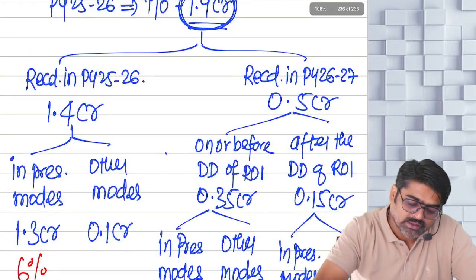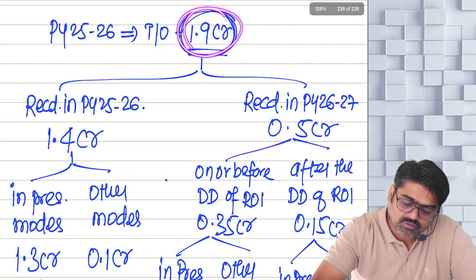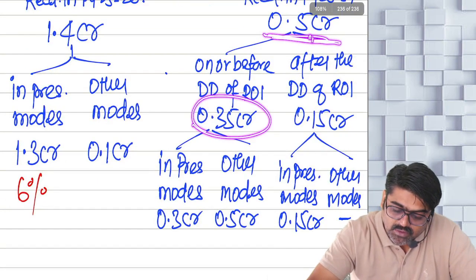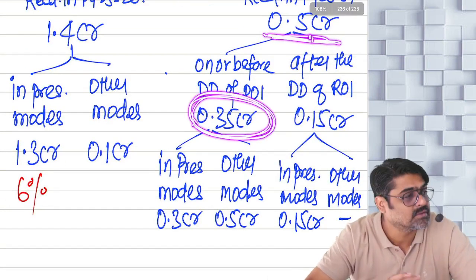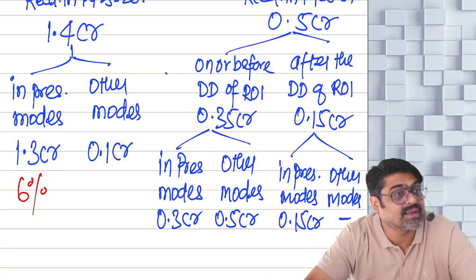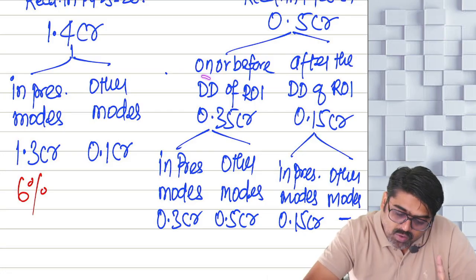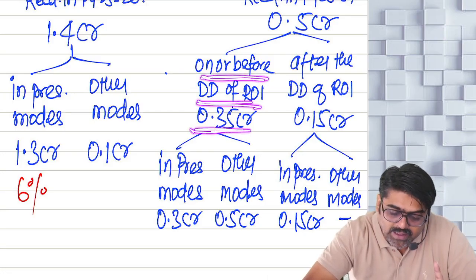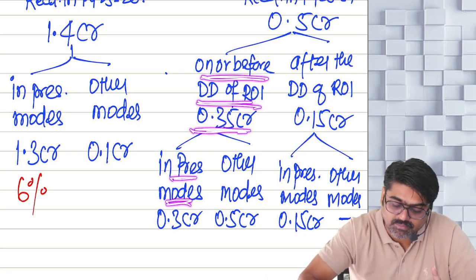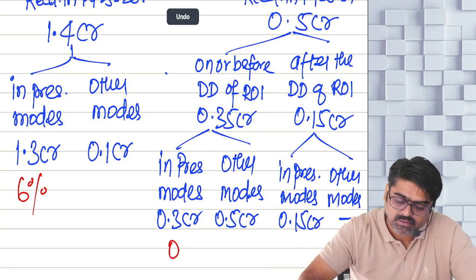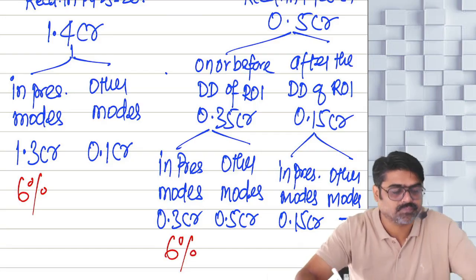So can you see some part of your turnover you received in the next year. Out of that, on or before the due date you have received how much? 0.35. Yes or no? On this entire 0.35, no. On or before the due date of ROI received in prescribed modes is how much? On this also you can apply how much? 6%.